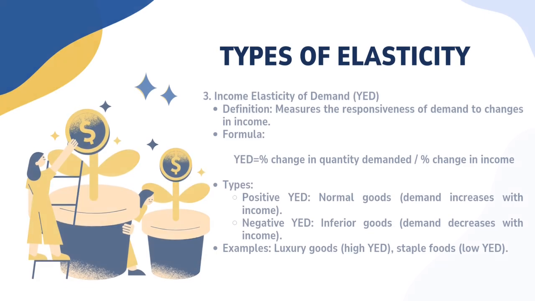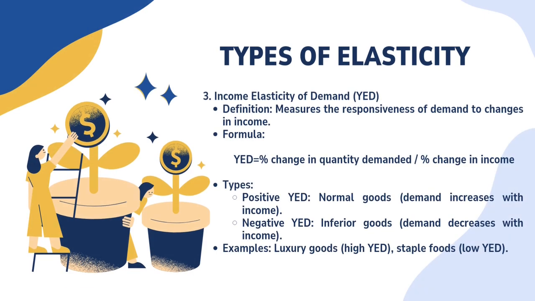The third one, income elasticity of demand. Income elasticity of demand measures the responsiveness of demand to change in income. The formula we are using is percentage change in quantity demanded over percentage change in income. For income elasticity of demand, we only have 2 types: positive income elasticity of demand and negative income elasticity of demand.